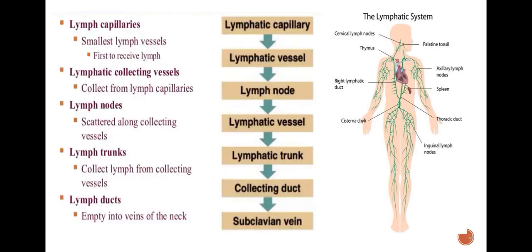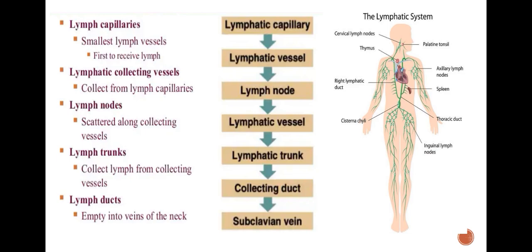Lymph capillaries, the smallest lymph vessels, are first to receive lymph. Then lymphatic collecting vessels collect from lymph capillaries. Then lymph nodes are scattered along the collecting vessels. Then lymph trunks collect lymph from collecting vessels, and then lymph ducts.